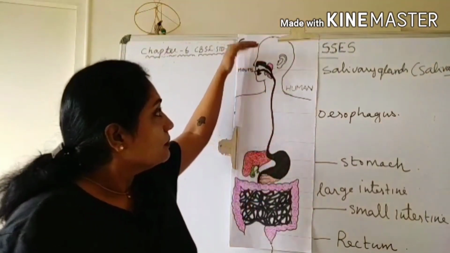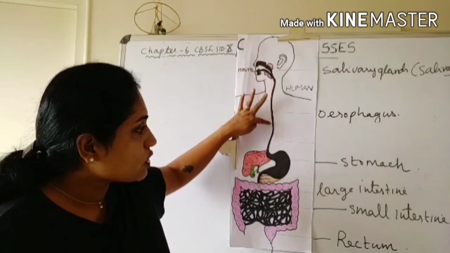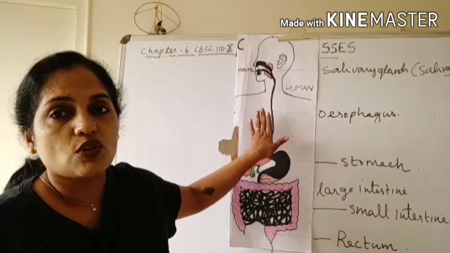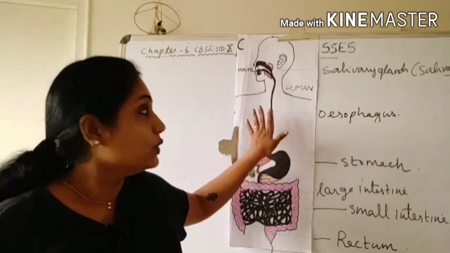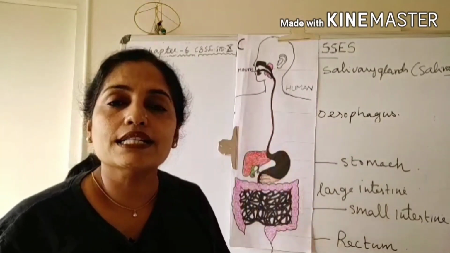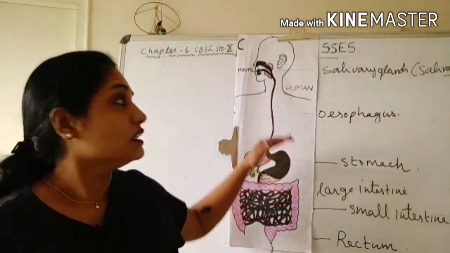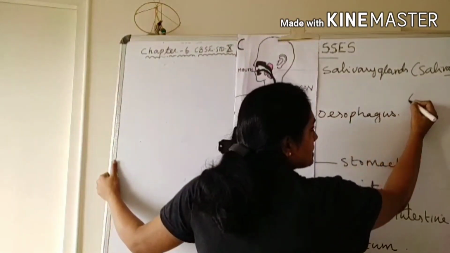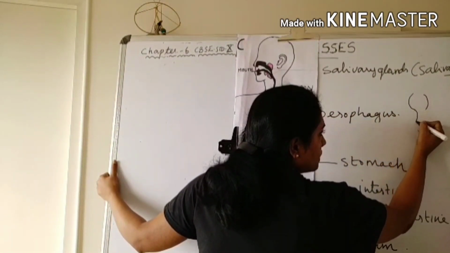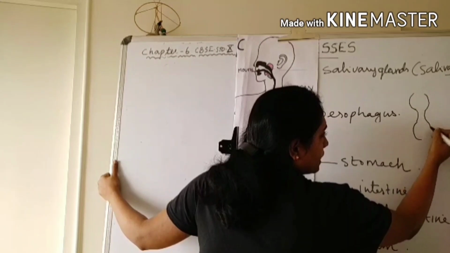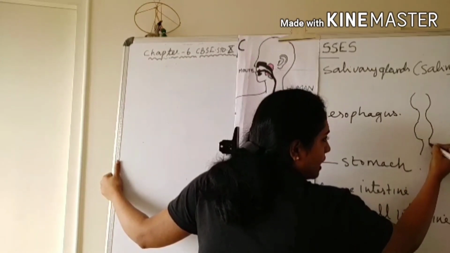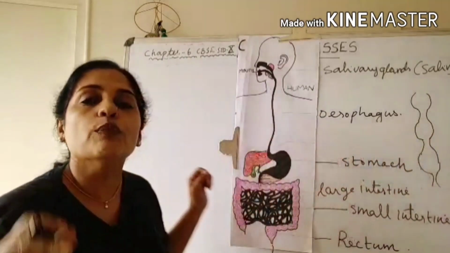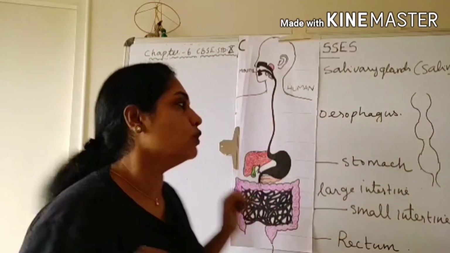How does the food move from the mouth to the stomach through the esophagus? Because the wall of the esophagus is made up of muscles. Due to the rhythmic contraction and relaxation of this muscle, the food is pushed into the stomach. The wall of the esophagus pushes down the food by rhythmic contraction and relaxation. That movement is called peristaltic movement.